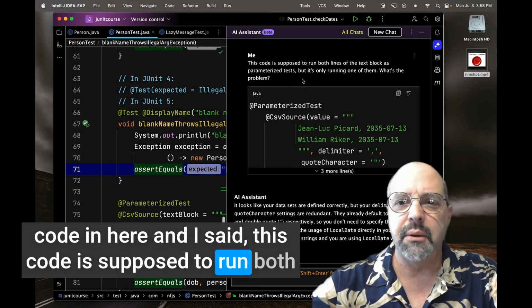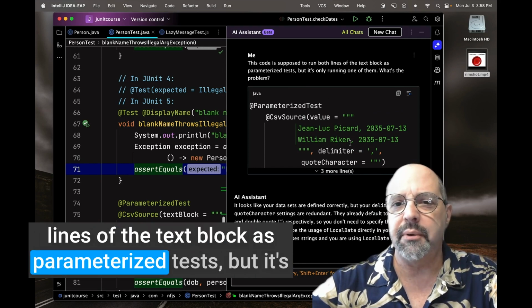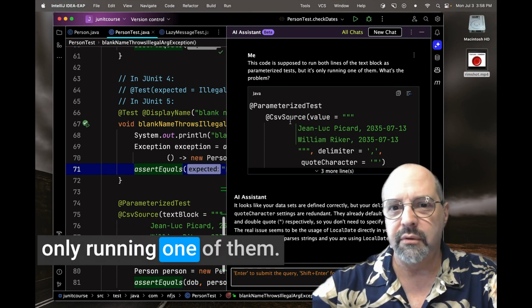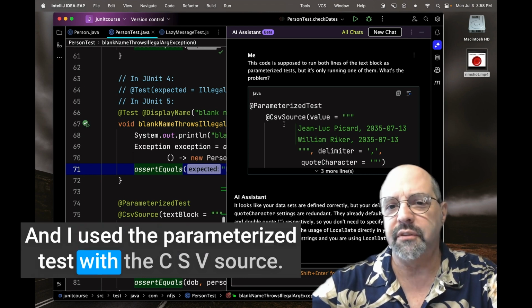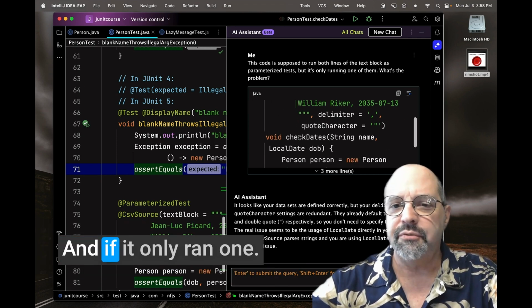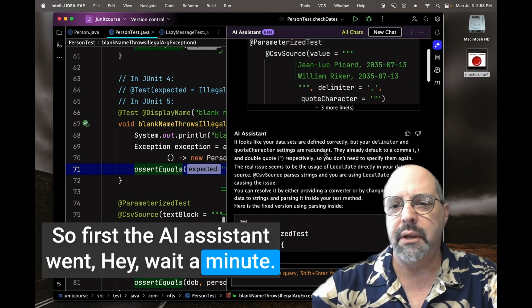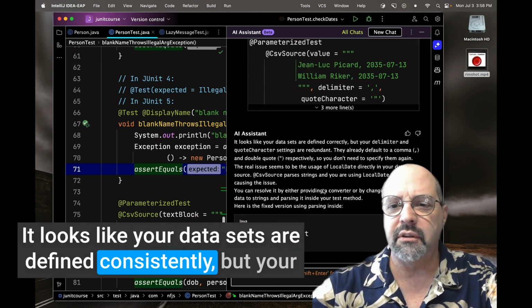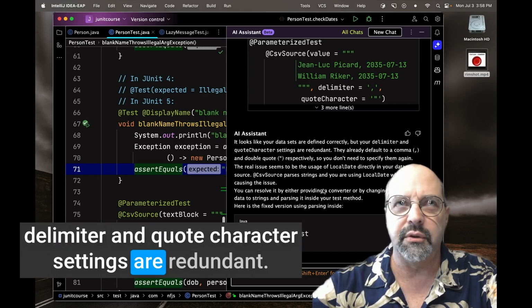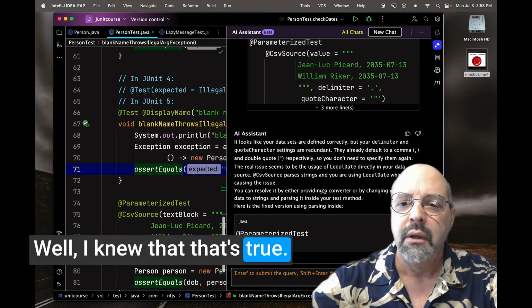You can see that I pasted some code in here and I said, this code is supposed to run both lines of the text block as parameterized tests, but it's only running one of them. And I used the parameterized test with the CSV source. So first the AI assistant went, hey, wait a minute, it looks like your data sets are defined consistently, but your delimiter and quote character settings are redundant. Well, I knew that. That's true.